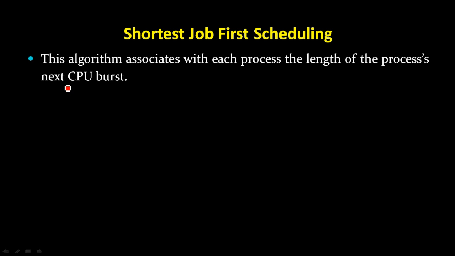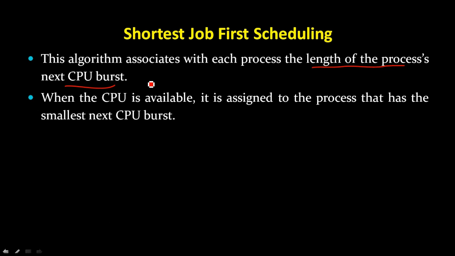Whichever process has the smallest length is going to be executed by the CPU, or the process occupies the CPU. The meaning is the same, right? So the CPU will be available for that process whose next CPU burst is the smallest.